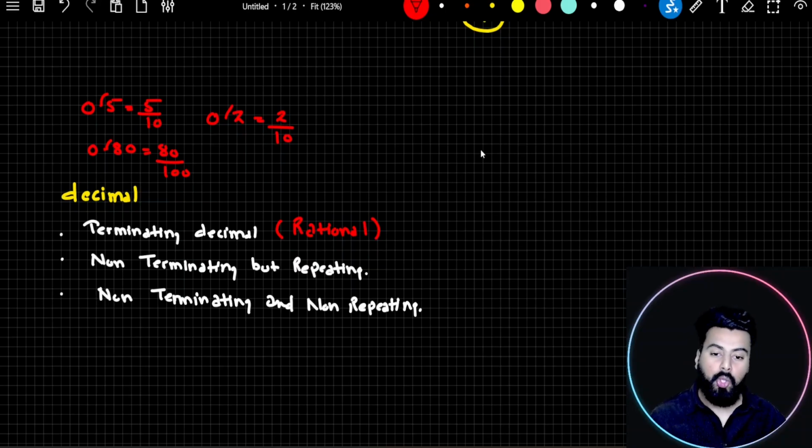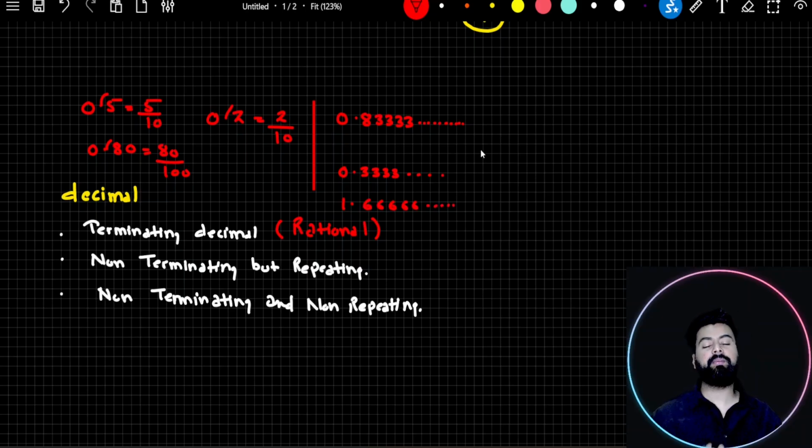Let me come to non-terminating but repeating decimal numbers. Let's again understand it through examples. If I write one example, 0.8333 and it will repeat until infinity. Let me write another example, 0.33, or 1.6666 and it will repeat until infinity. All these kinds of decimal numbers are not terminating; you can see that they are going until infinity.